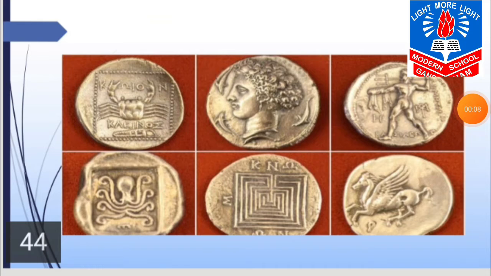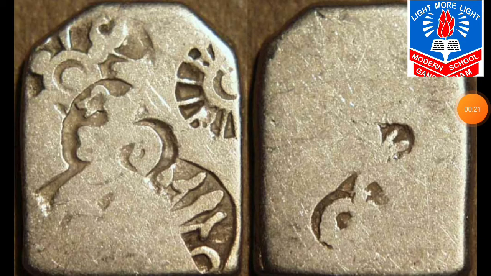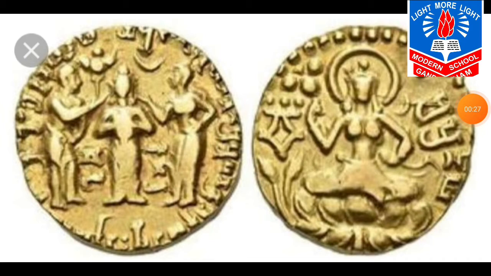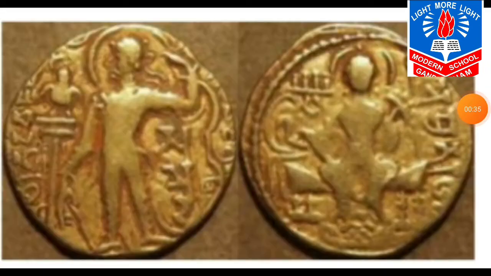This is the first image of old coins. Here different types of coins are shown to you. See another image of a coin. Let us see some more images also. Again one more image of a coin. Let us see one more. Now let us learn about these coins in detail.